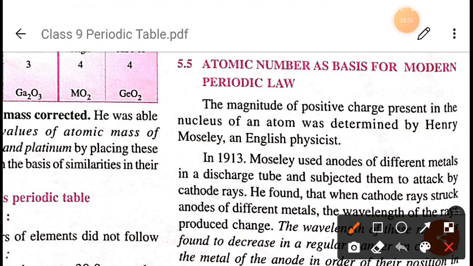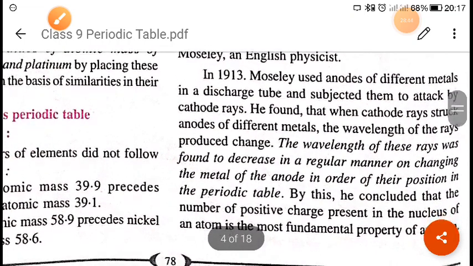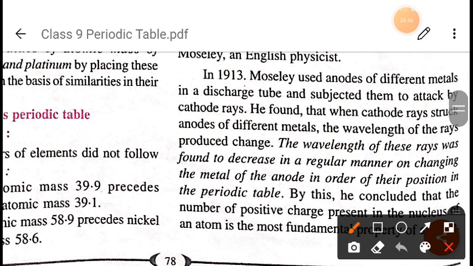Whatever atomic number concept we are seeing today, the history is that the magnitude of the positive charge present in the nucleus of an atom was determined by Henry Moseley. In 1913, Moseley used anodes of different metals in a discharge tube and subjected them to attack by cathode rays.